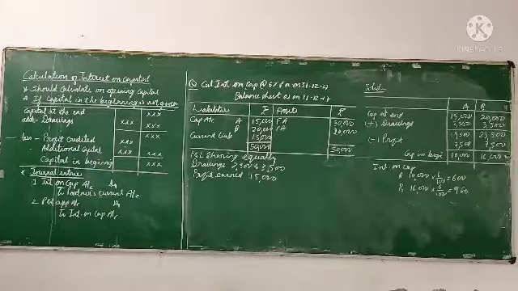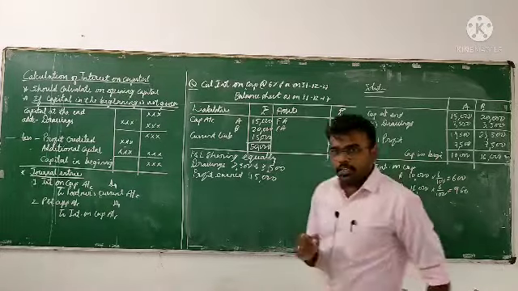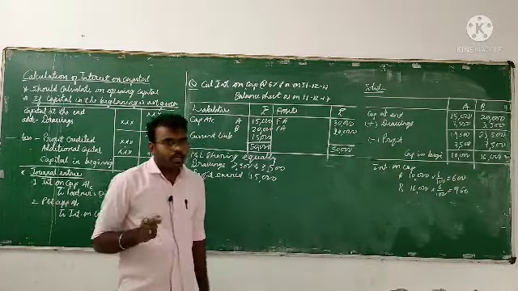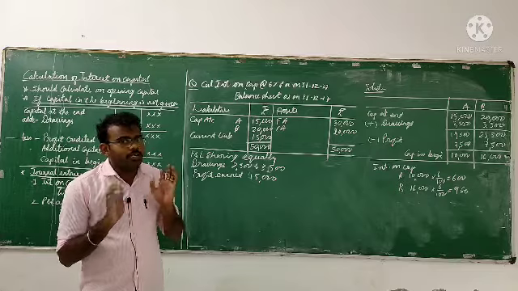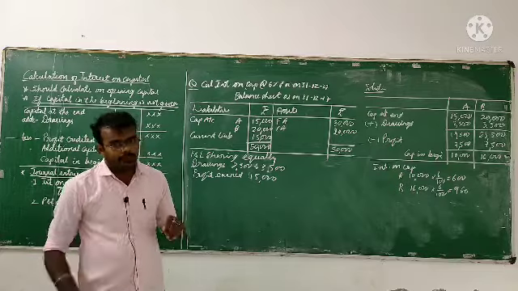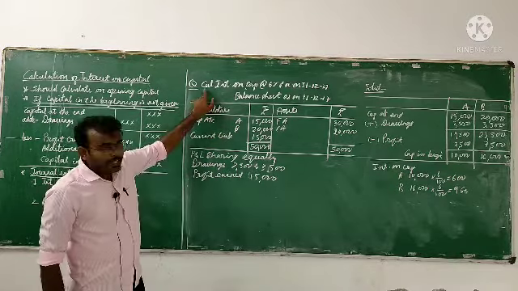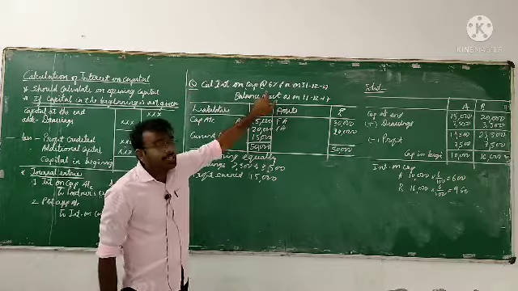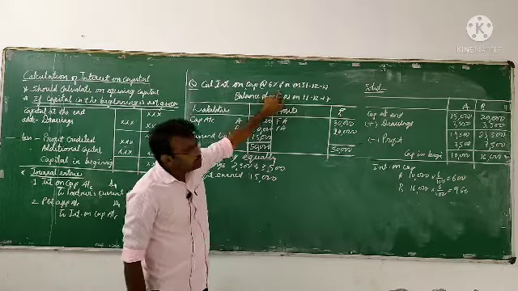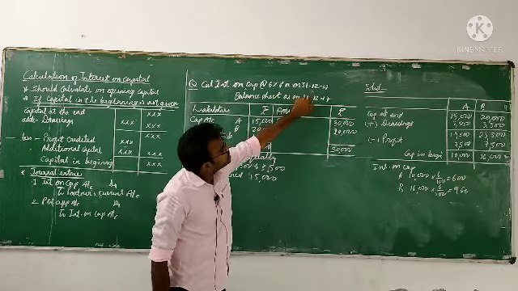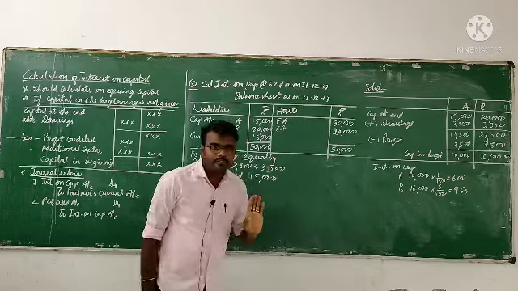Okay students, now let us continue our discussion with a problem that gives the capital at the end. The problem says: calculate the interest on capital at 6% per annum on 31st December 2017.